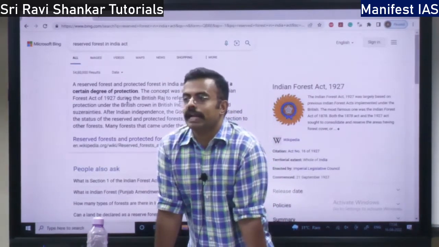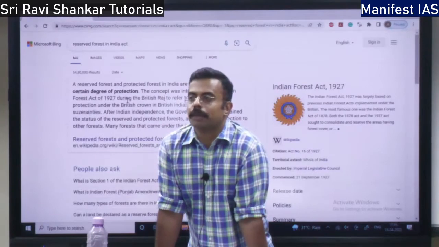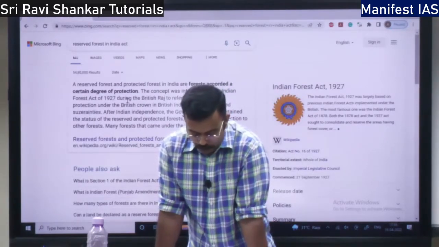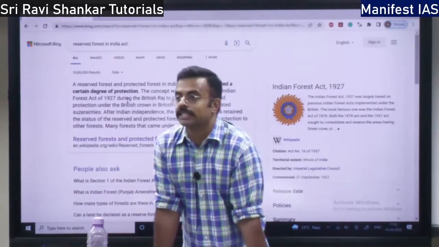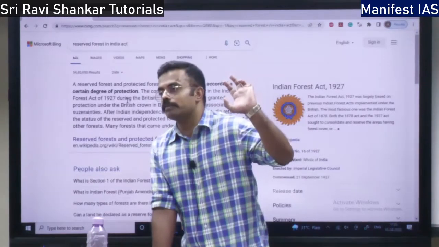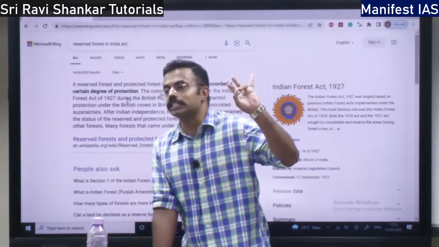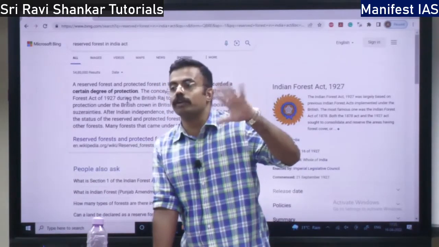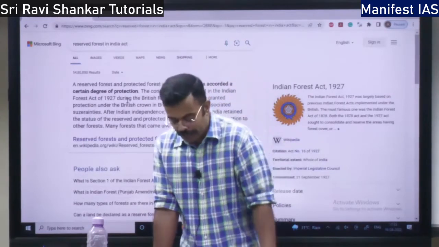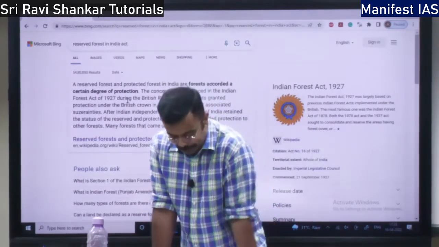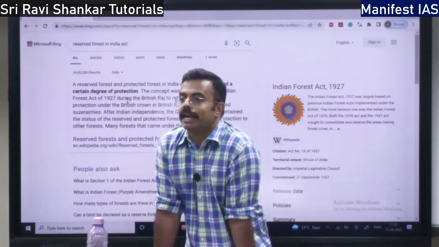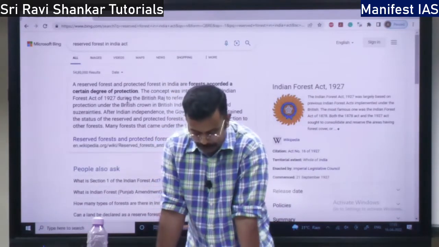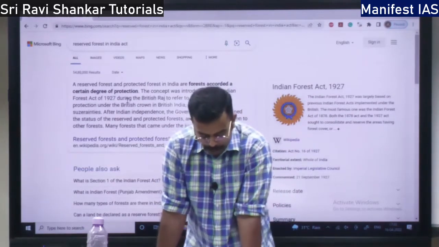The criteria is that the place or the forest should be of ecological, geomorphological and natural significance. Geomorphological, that is geomorphology, land and relief based, and natural significance. For what purpose? For protecting the wildlife, right? So, this is about the wildlife sanctuary.